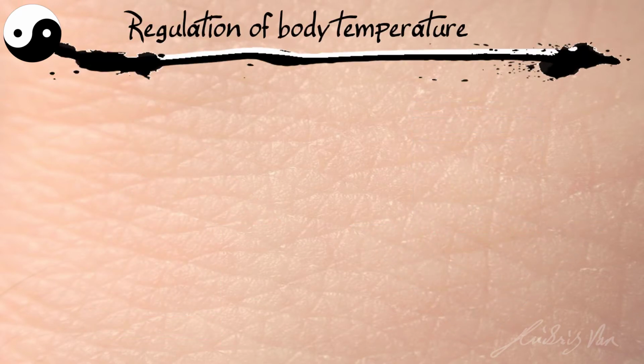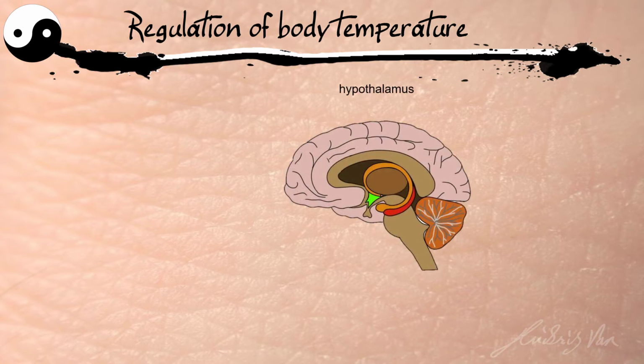So how is our body temperature regulated when we gain or lose heat? The part of our body responsible for regulating our body temperature is our hypothalamus. You should already be familiar with the hypothalamus. We have mentioned it in the chapter of excretion. The hypothalamus is part of the brain, which you can see in the diagram highlighted in green. Underneath is your pituitary gland, but we are not concerned about the pituitary gland today.